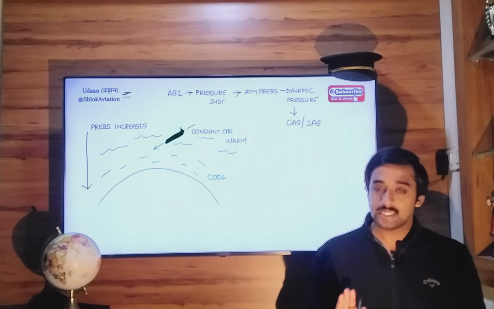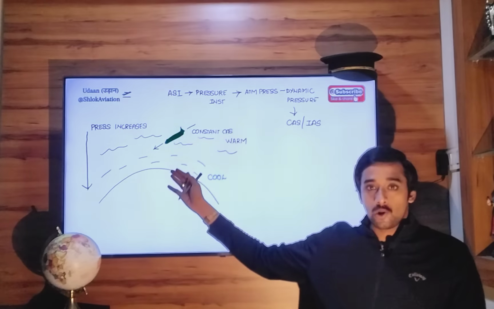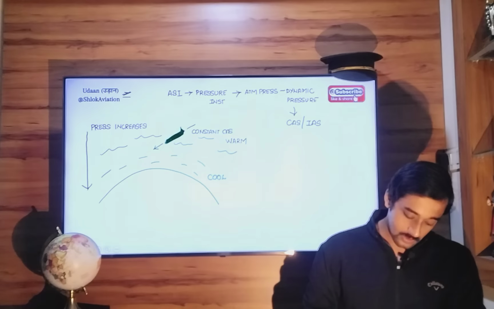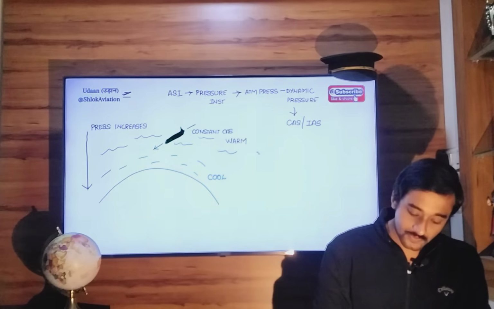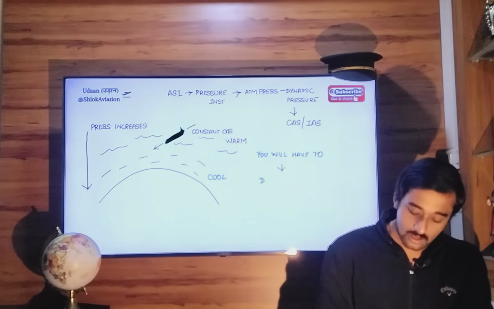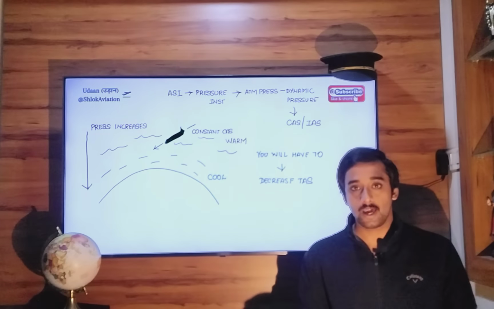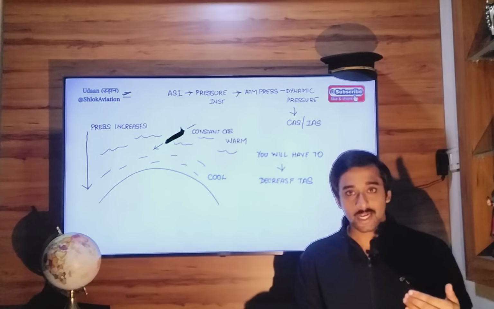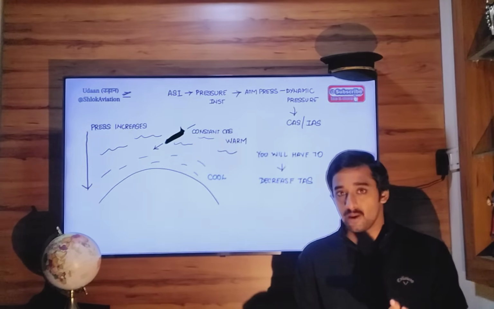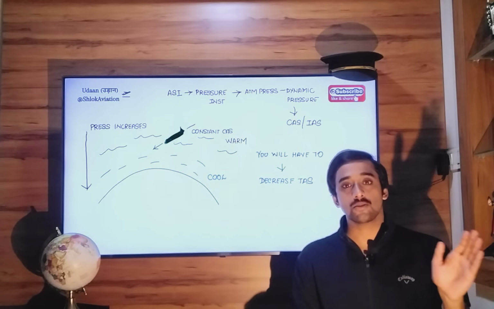But if you want to maintain that calibrated airspeed as you come down from higher altitudes, you will have to decrease the true airspeed of your aircraft. The calibrated airspeed is expected to increase because more pressure is available. Now, in order to prevent that from happening, what will you have to do? You will have to take away some of the pressure.